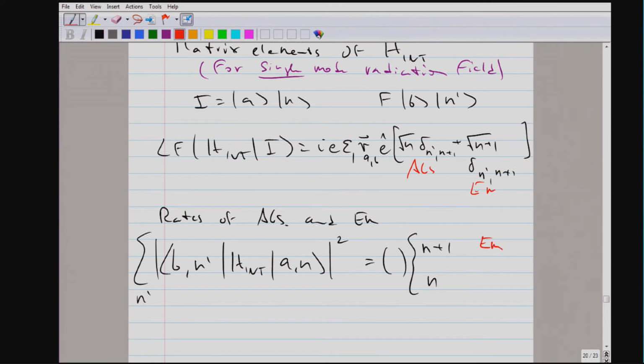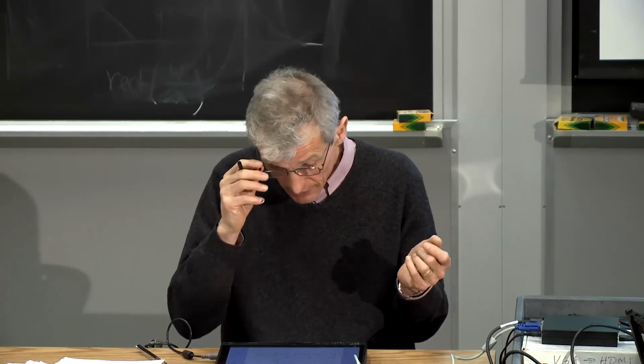So in other words, we have now done with field quantization what Einstein pulled out of a thermodynamic equilibrium argument, namely that the rate of emission versus the rate of absorption is n plus 1 over n. But we did not assume any spectral distribution.